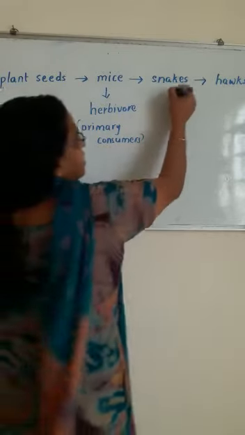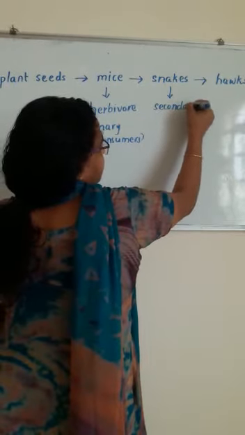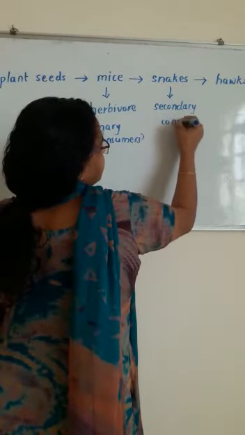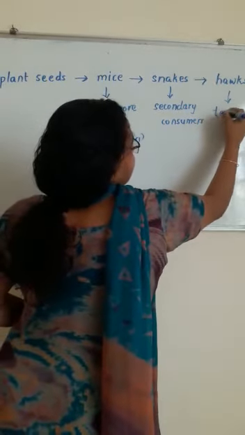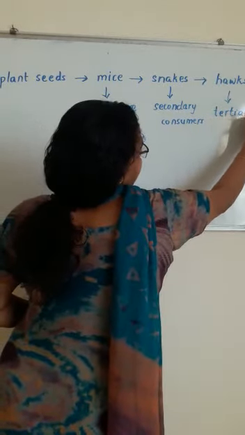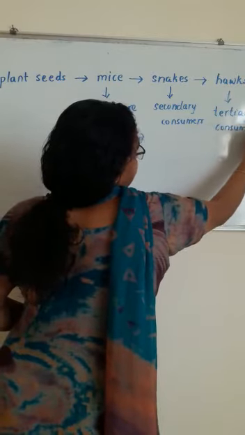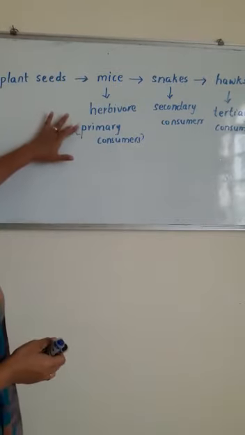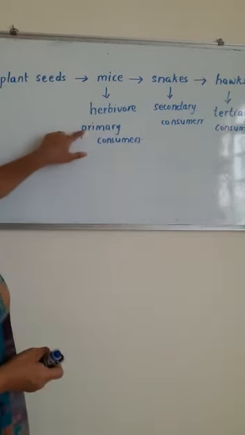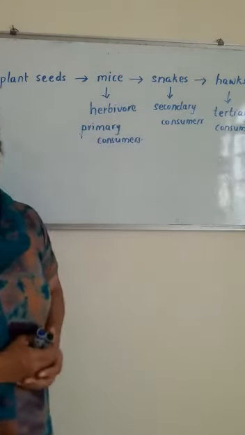This is known as secondary consumers, and this is known as tertiary consumers. So we can say there are 3 different kinds of consumers: primary consumer, secondary consumer, tertiary consumer.